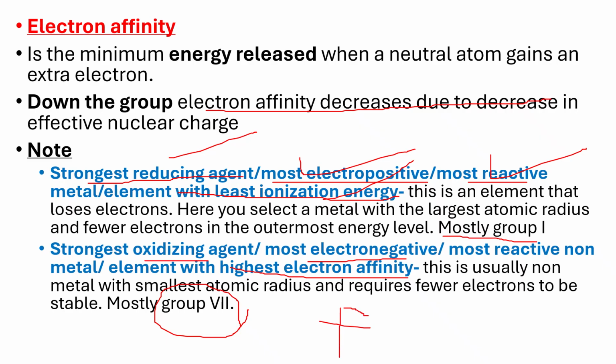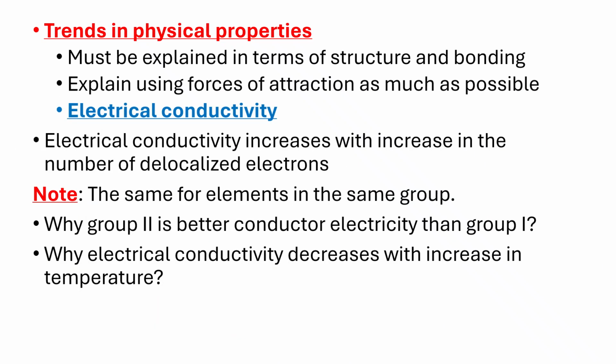So fluorine tends to be the most reactive, the most electronegative, and the one with the highest electron affinity. And if you ask what is the reason for that, you will simply say that it has the smallest atomic radius, and it has the highest tendency to actually gain electrons. So students, it is important for you to get this information very well.